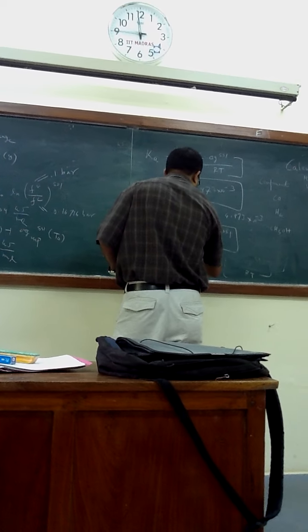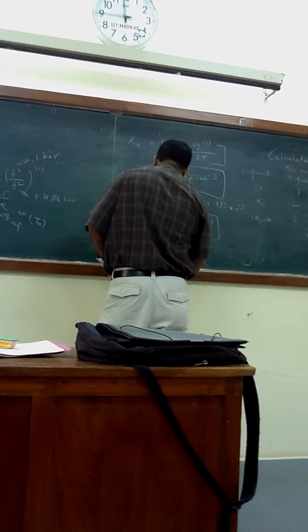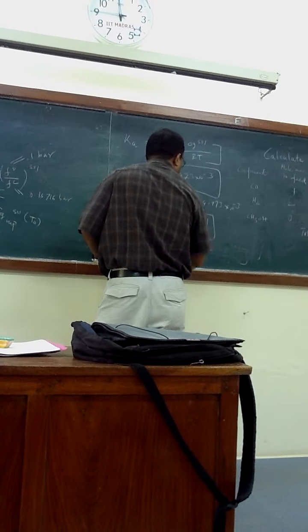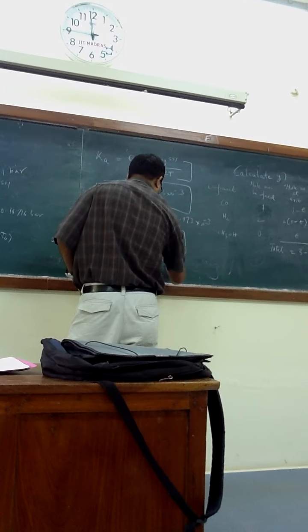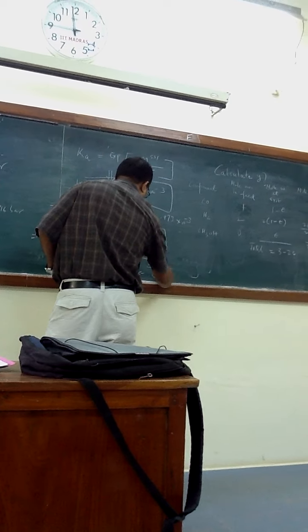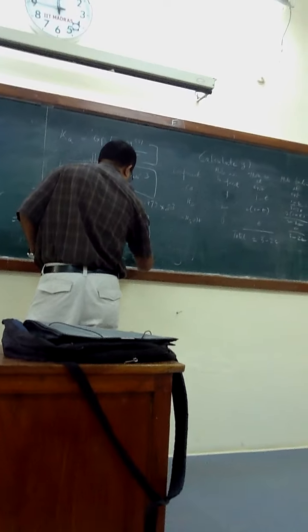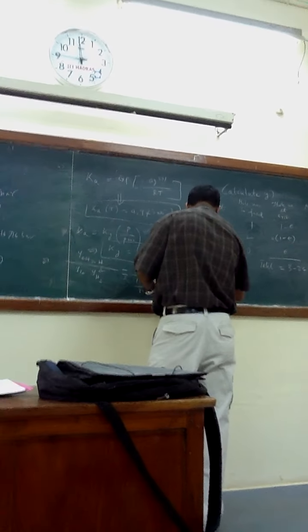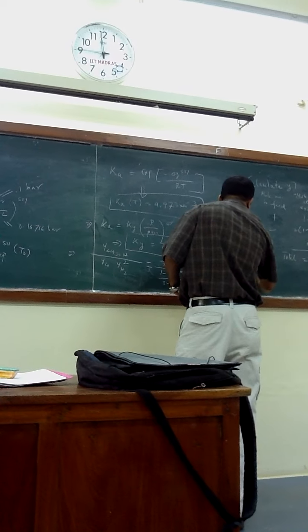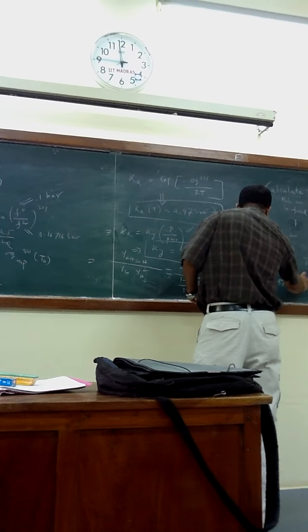Epsilon by 3 minus 2 epsilon divided by 1 minus epsilon by 3 minus 2 epsilon, then 2 into 1 minus epsilon by 3 minus 2 epsilon whole square, equals 25 into 4.973 into 10 to the power minus 3.